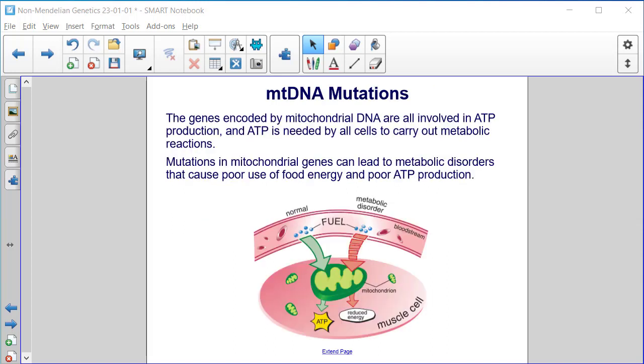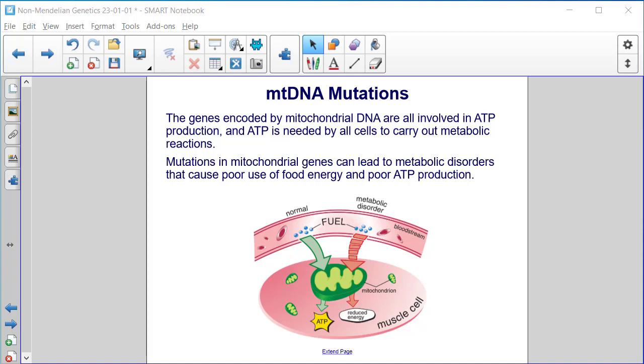mtDNA mutations. The genes encoded by mitochondrial DNA are all involved in ATP production, and ATP is needed by all cells to carry out metabolic reactions. Mutations in mitochondrial genes can lead to metabolic disorders that cause poor use of food energy and poor ATP production. So on the left, you see normal function. So this is fuel. On the right, you see what happens to this fuel if we have a metabolic disorder